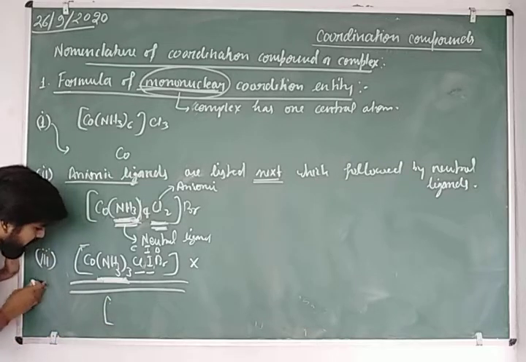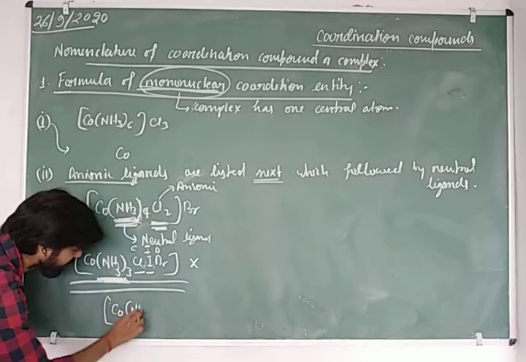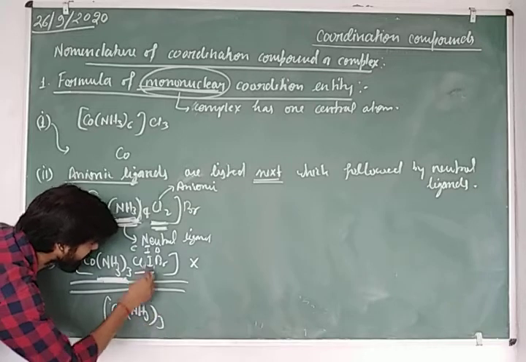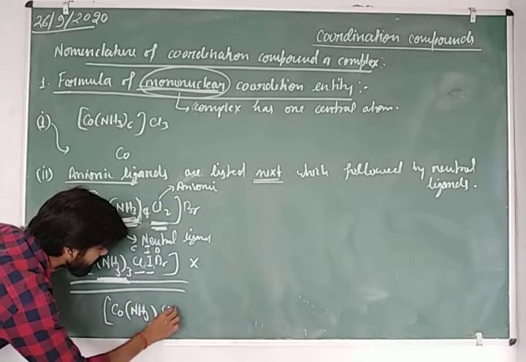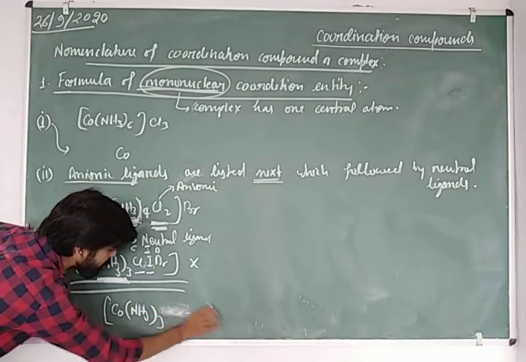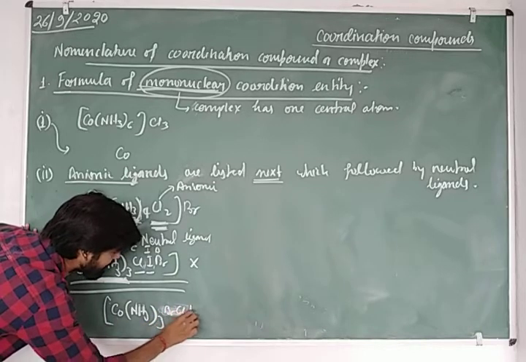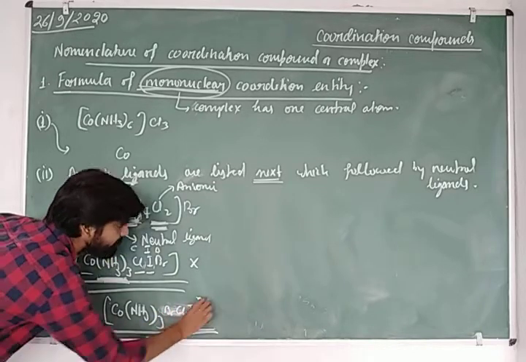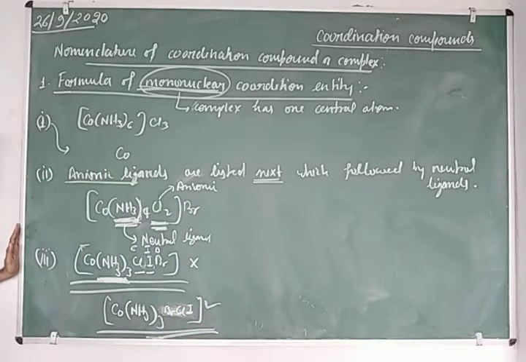According to our third rule, the formula will be bromido, chlorido, and then iodido. And this is the correct formula according to our third rule. So what is the fourth rule, sir?